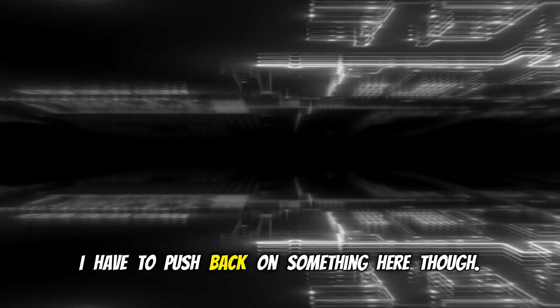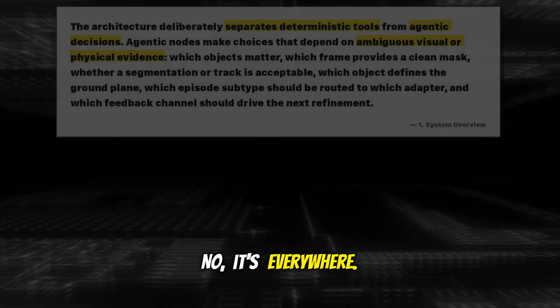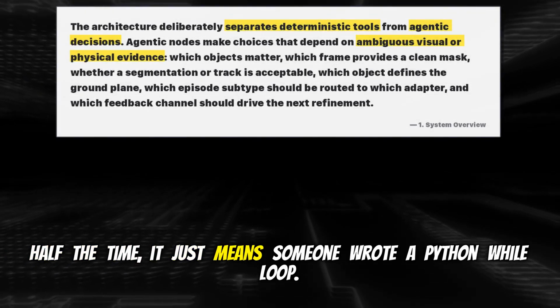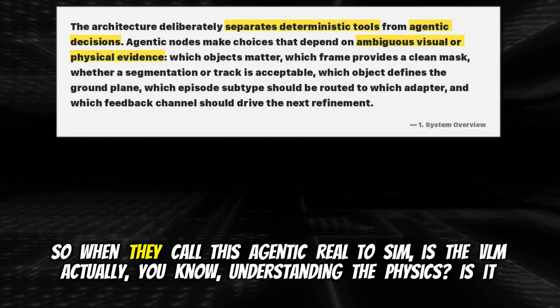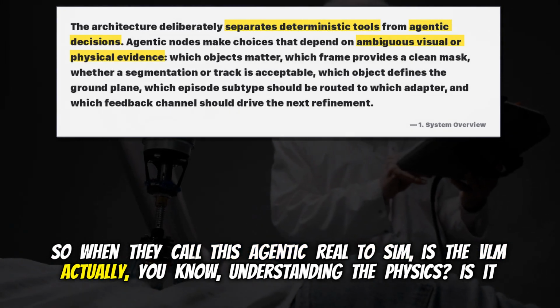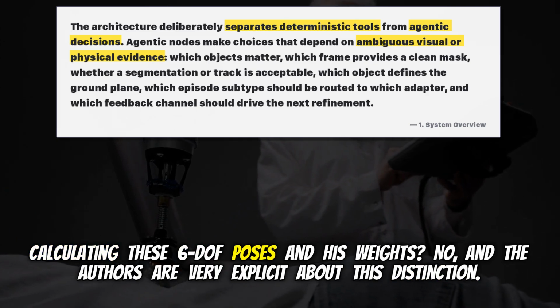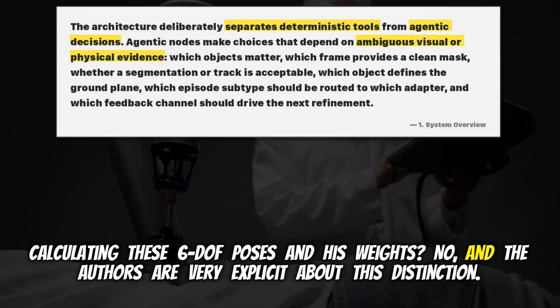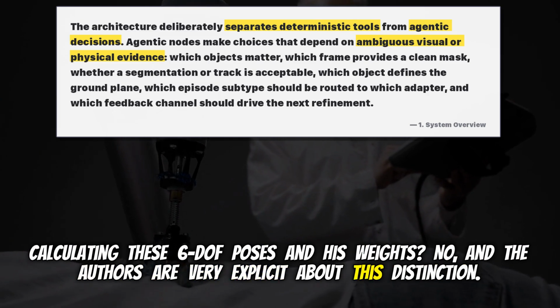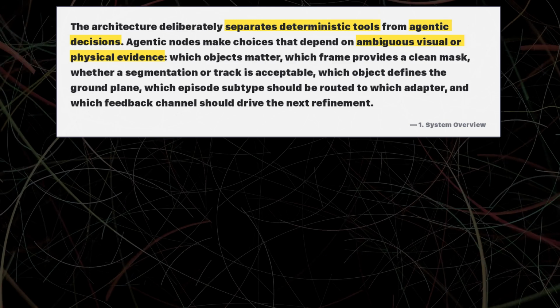Okay, I have to push back on something here, though. The word agentic is such a buzzword right now. No, it's everywhere. Right. Half the time it just means someone wrote a Python while loop. So when they call this Agentic Real2Sim, is the VLM actually understanding the physics? Is it calculating these 6D poses and weights? No, and the authors are very explicit about this distinction. The VLM does not do geometry. It does not do physics. So what is it doing?